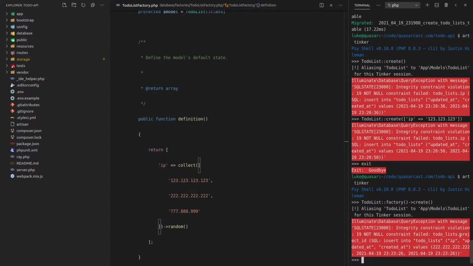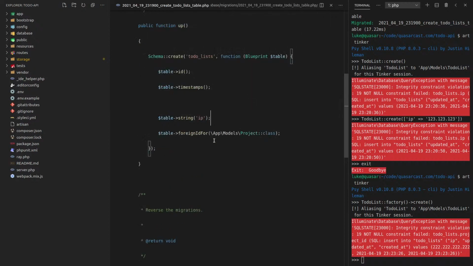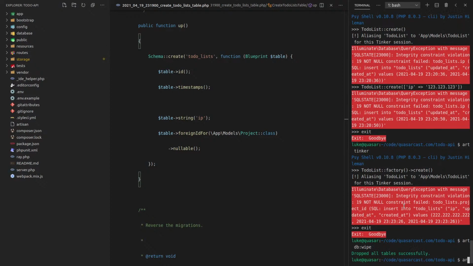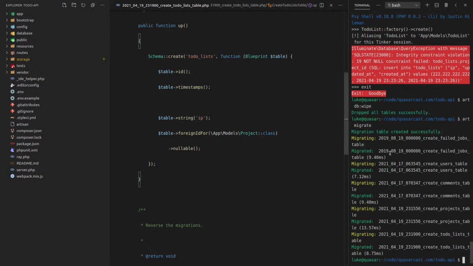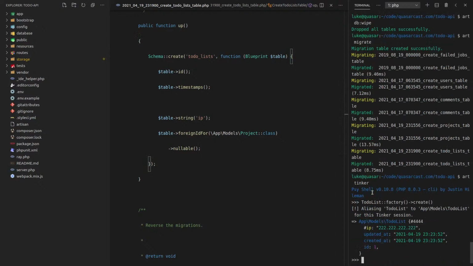Okay, cool. This is the error we want now. So the project ID cannot be null. However, I want it to be nullable. So let's come back here, and we can simply add on here nullable. And then I'm literally just going to say artisan db wipe to wipe the database, and then we'll just migrate again. Sweet. Now let's say art tinker and try and run that command again, and it works.